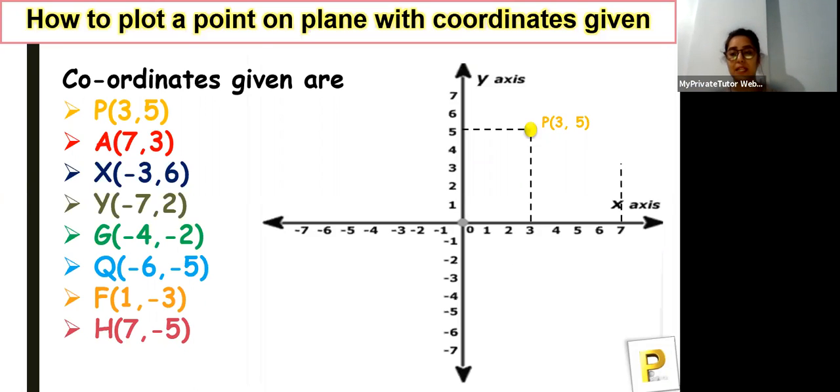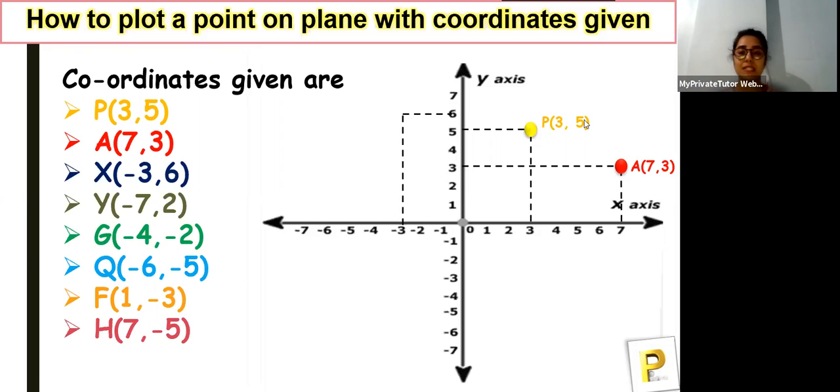Okay, so let's move towards the next one, and that is A, that is 7 comma 3. So you can see where is 7 and 3, you draw the perpendicular line, and this is the point where A, 7 comma 3, lies. Okay, let's see the next one.